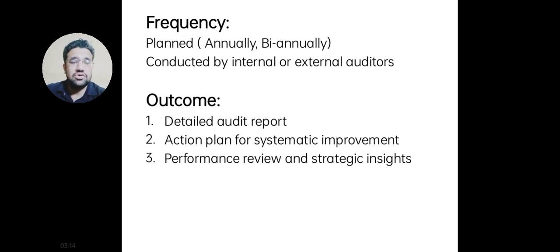What is the frequency? It is planned annually or biannually, meaning it can be done one time in a year or two times in a year. It is conducted by internal or external auditors. It can be done by both; sometimes internal, and sometimes auditors come from outside. We can also say third party and external auditor. What is the outcome? A detailed audit report. In this auditing, we can make an audit report, the second is an action plan for systematic improvement, and the last is performance review and strategic insights.